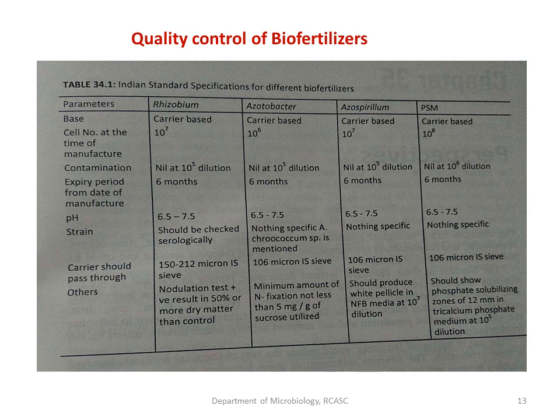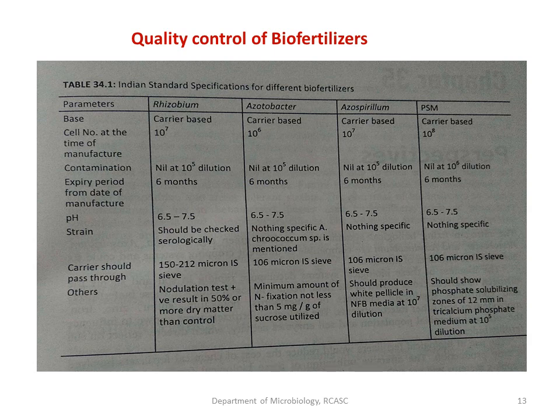The expiry date for all of these should be 6 months, with no other contamination. The shelf life should be till 6 months, and the pH for all these biofertilizers should be in the range of 6.5 to 7.5.